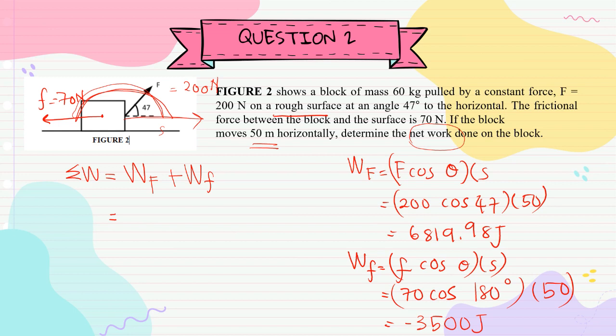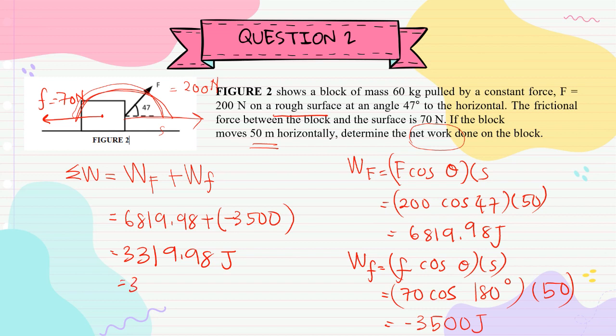Okay, so kita totalkan sahaja 6819.98 tambah negatif 3500. Kena ambil nilai negatif dia. Okay, so the answer is 3319.98 joule. Okay, or you can write 3.32 kilojoule.